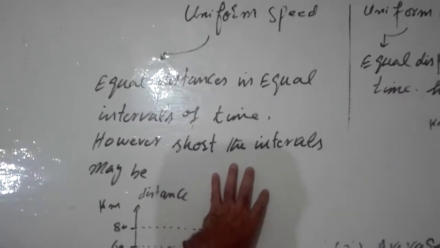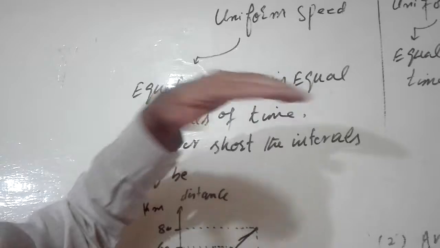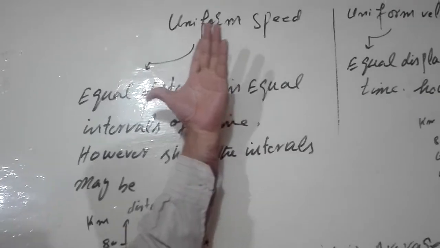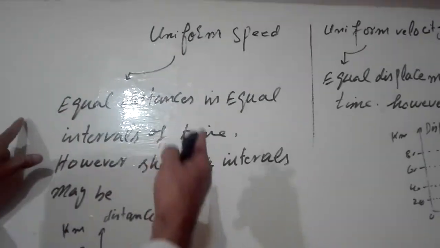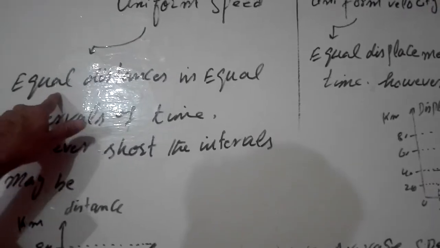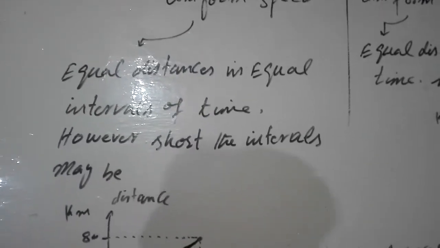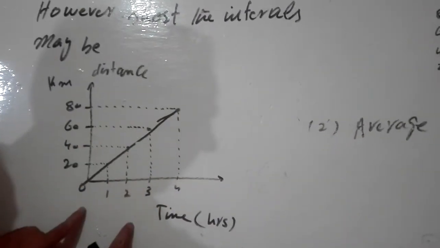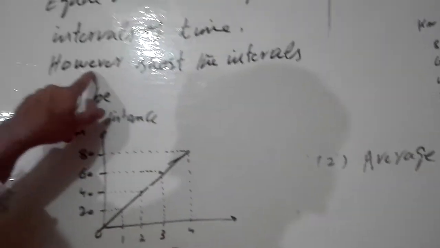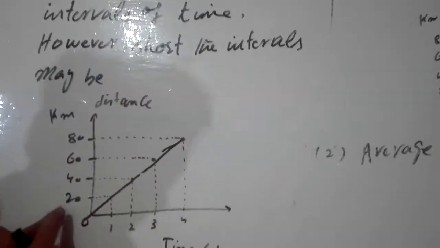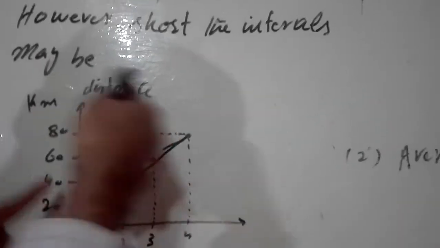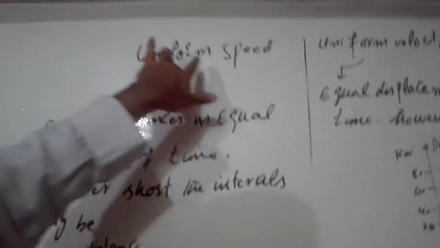Now I think the concept should be clear to you, how to keep in mind how to define uniform speed. Notice down this word first, uniform. Uniform means equal. When you define it, if somebody covers equal distances, like I explained here, equal distances in equal intervals of time, then that body is said to be moving in uniform speed. These intervals may be short. That's why you also have to mention here, however short the intervals may be. It means these intervals may be small, like maybe 5 km and then 10 km. The interval may be short, but that body is said to be moving in uniform speed.